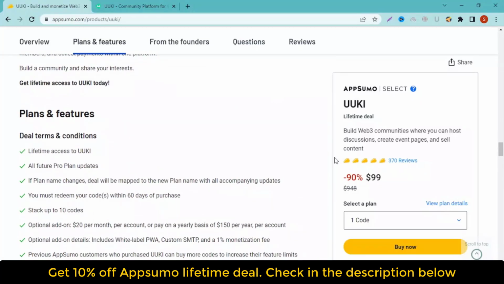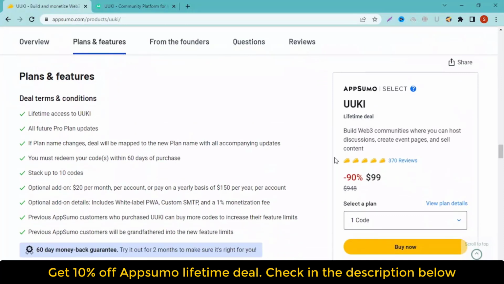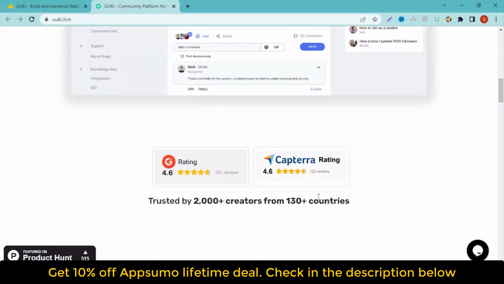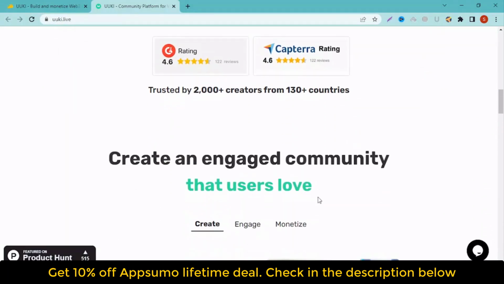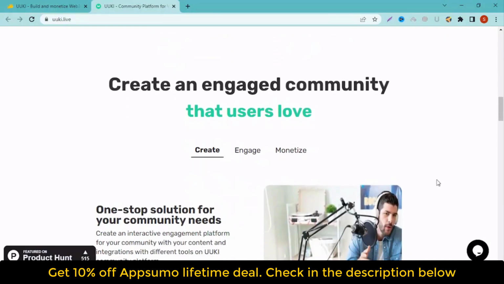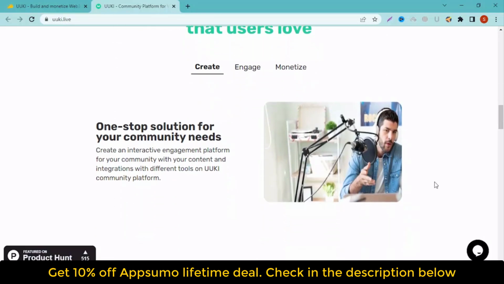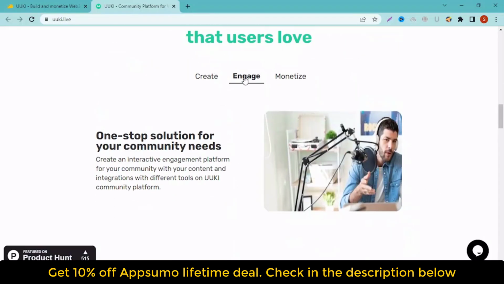Moving to UUKI and using our white label solution will give you the chance to build your relationship with them directly. UUKI Lifetime Deal Features Overview. You can also use NFTs to market your art collection and create an online community for loyal fans. To promote your brand, you can white label community pages by utilizing your brand colors, a custom domain, or integrating directly with your website or product.